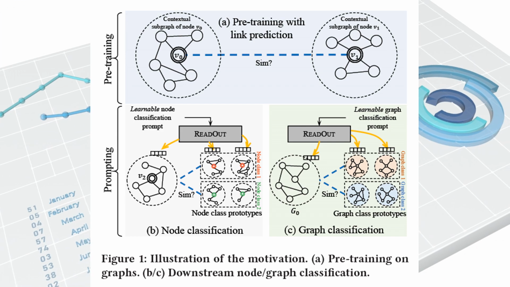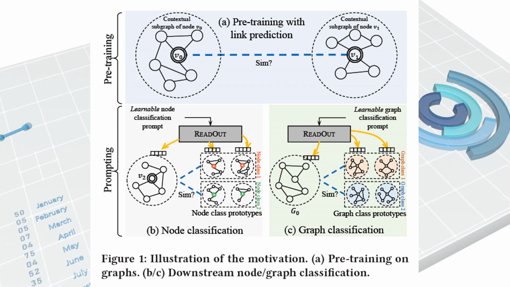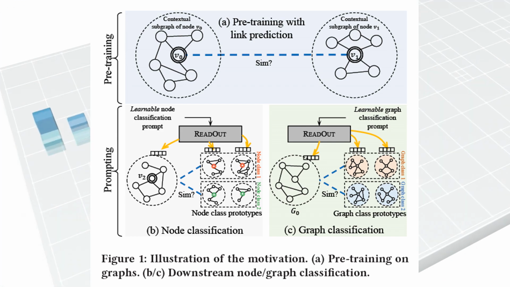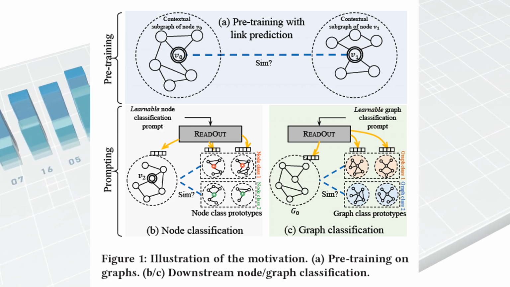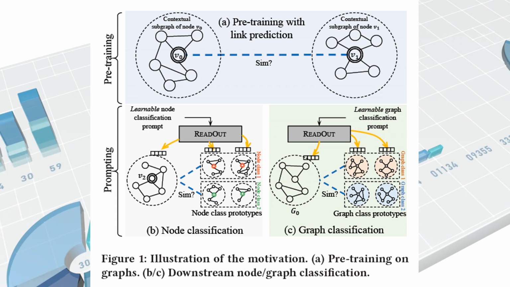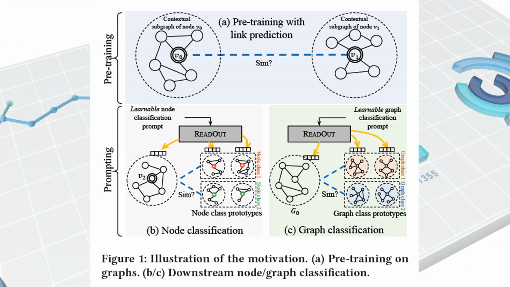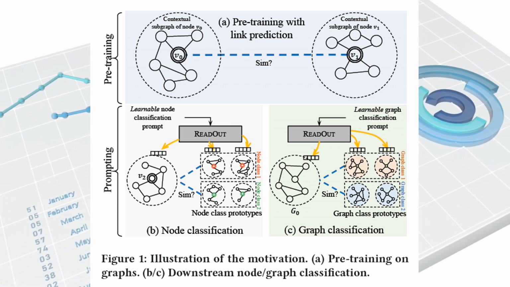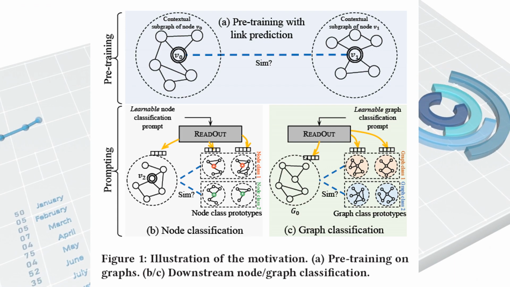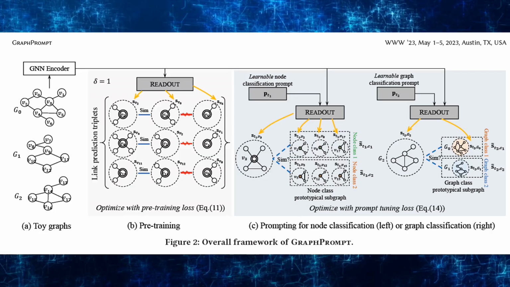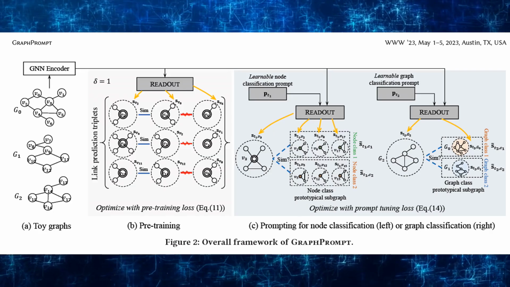Enter Graph Prompt, a revolutionary framework that bridges the gap between pre-training and real-world tasks in a way GNNs have never seen before. Inspired by prompting methods in NLP, Graph Prompt uses a clever approach to unify these tasks, making AI smarter, faster, and more versatile. This graph from the paper shows exactly what problem Graph Prompt will solve. This figure from the research paper shows exactly how it works.